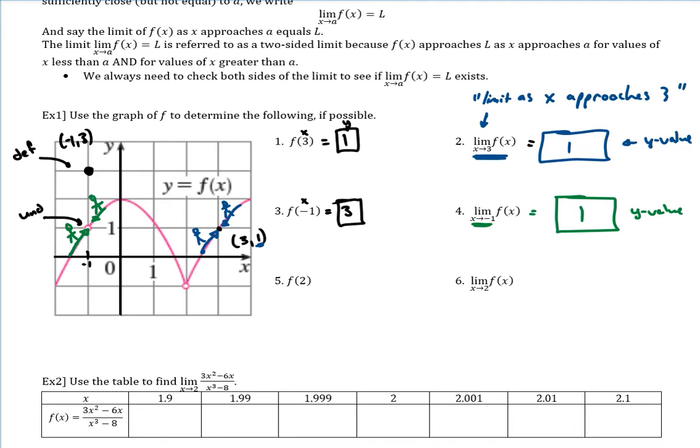Okay, so notice the main difference here. This time around, these answers do not match. That's okay. Where your function is defined can differ from your limit. Okay, and then one more here for this graph, f of 2.